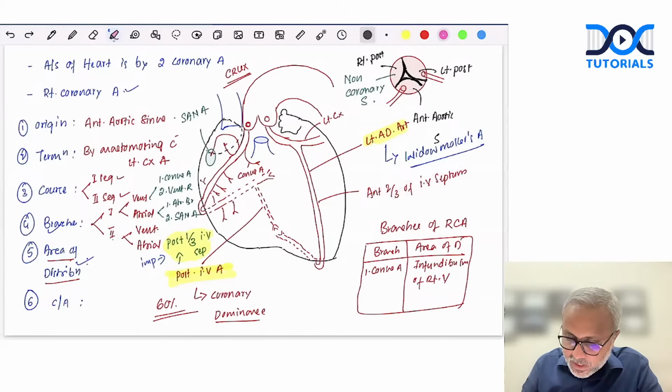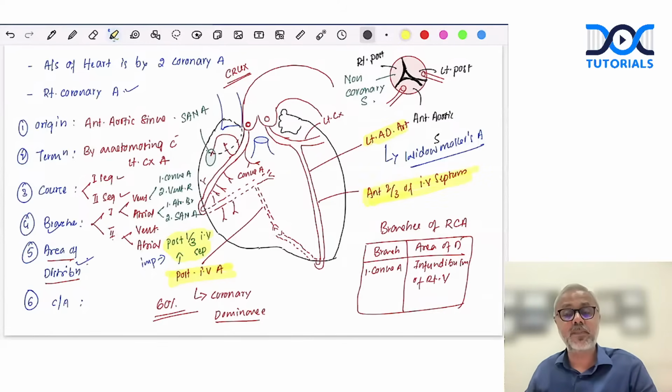Now, since the majority of the heart is supplied by this left anterior descending artery, 100% occlusion of this artery often results in death of the individual. That is why we refer to it as the widowmaker's artery. Done? So, origin, left posterior aortic sinus, termination by dividing into left circumflex and left anterior descending, right?